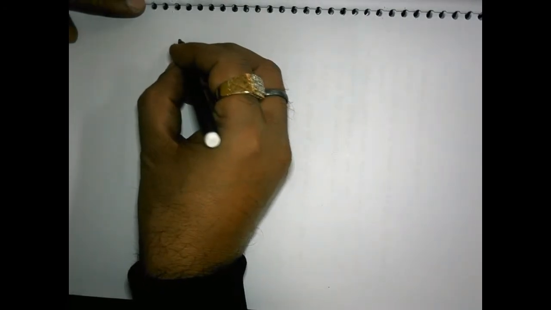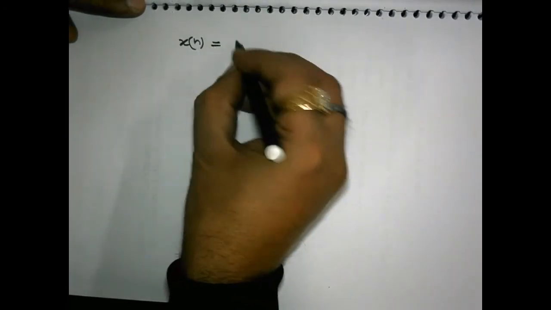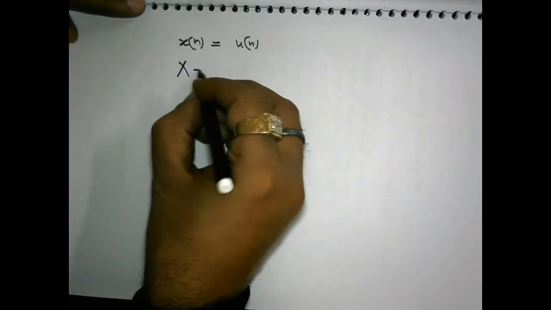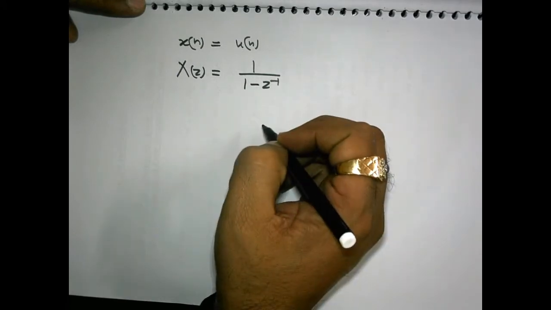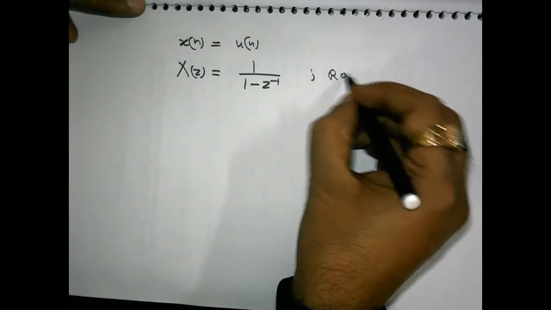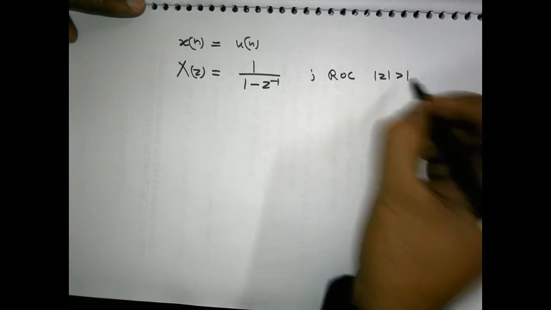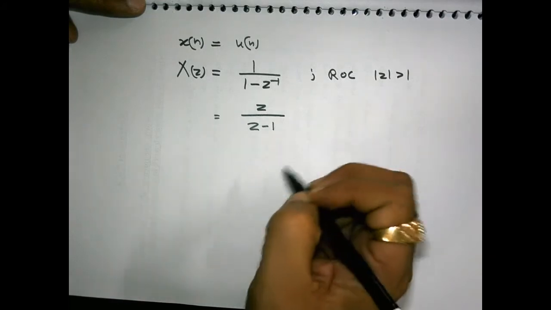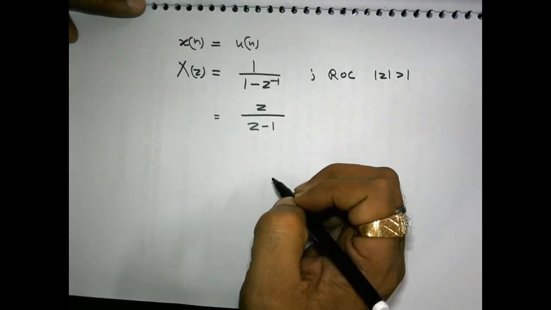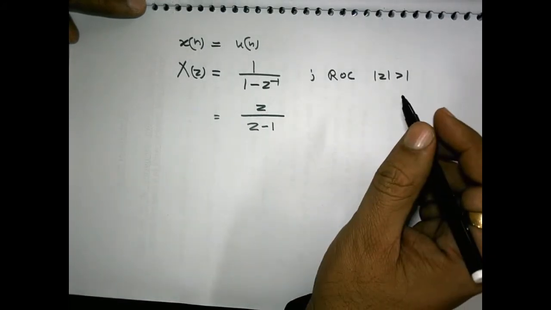Got my point? So what this says is that if x[n] is u[n], we have X(z) equal to 1 over 1 minus z inverse with ROC mod z greater than 1. You can also say this to be z over z minus 1, with the same ROC, no problem.